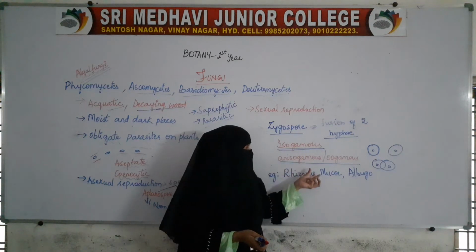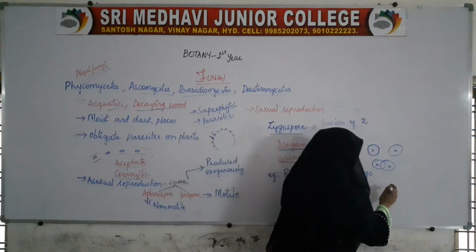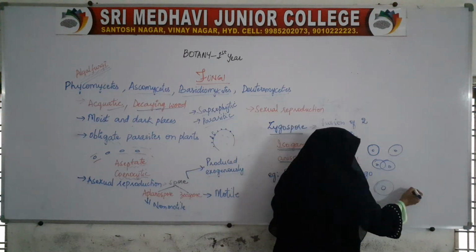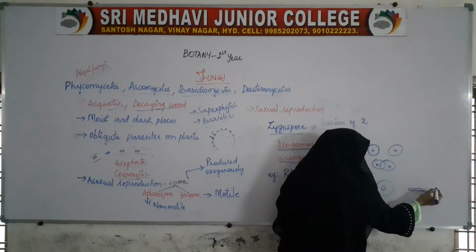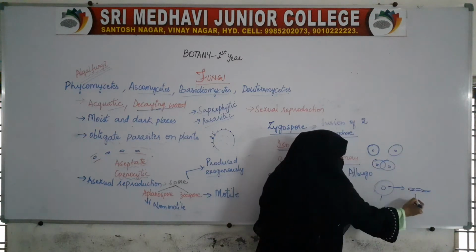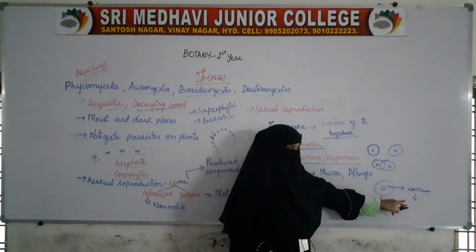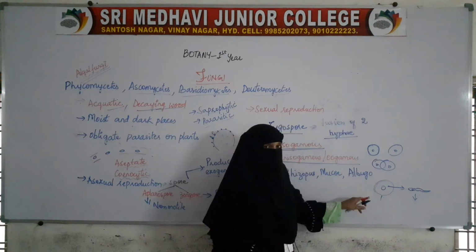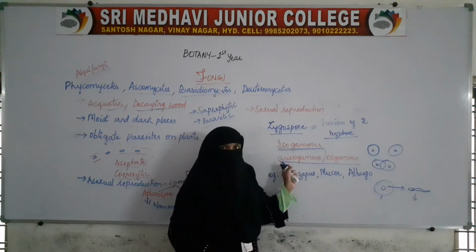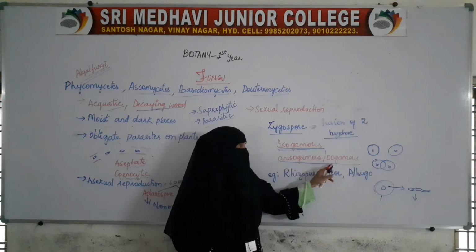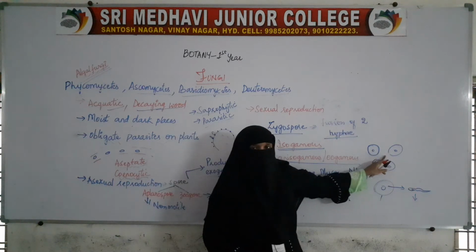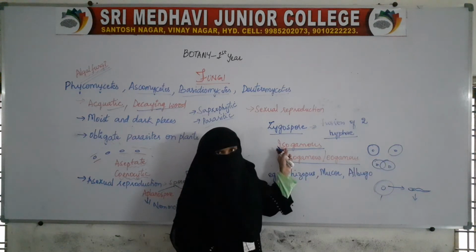Isogamous. And for example, if this is one type of gamete and another is something like this, and they both fuse, this is different, this is different. Morphologically this is different. Now if the fusion of gametes is like this, then this type of fusion is called anisogamous or oogamous. If gametes are morphologically similar, then that type of fusion is called isogamous fusion.